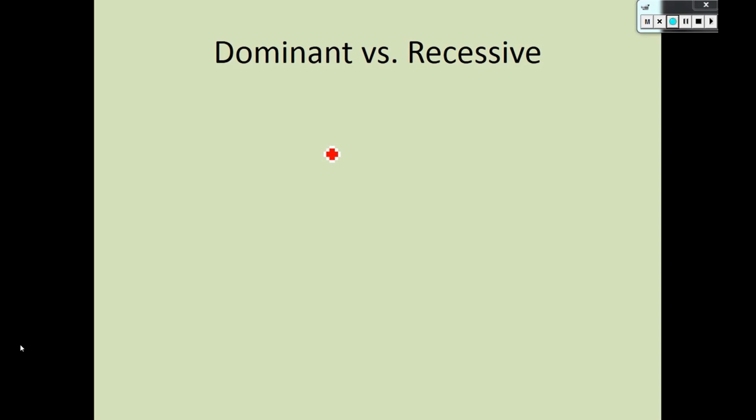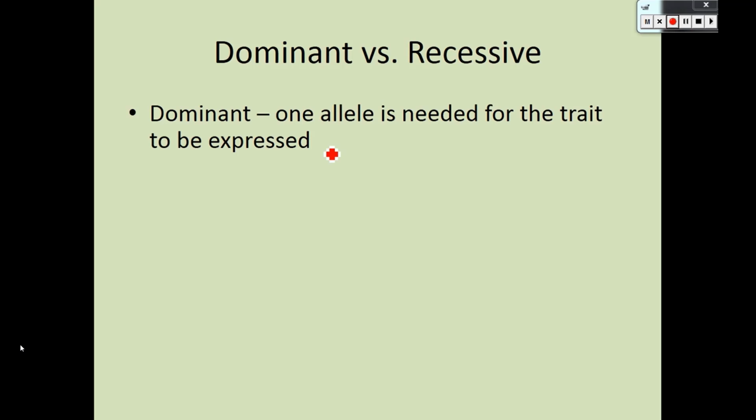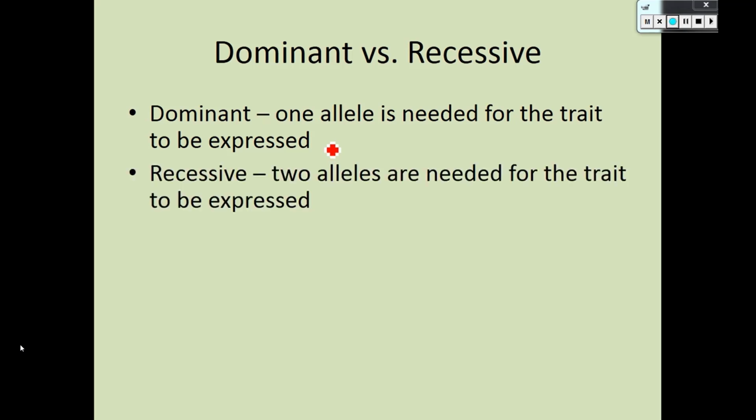So now I want to talk about dominant versus recessive, that some of you have been using, whether or not you're using them correctly or not. You believe you're using them correctly. Some of you are not. So what dominant means is that one allele is needed for the trait to be expressed. So like going back to freckles or PTC tasting, as long as you have one allele making a tasting receptor or making darker pigment, you're going to have that trait. So we would call PTC tasting or freckles dominant because you only need one allele.